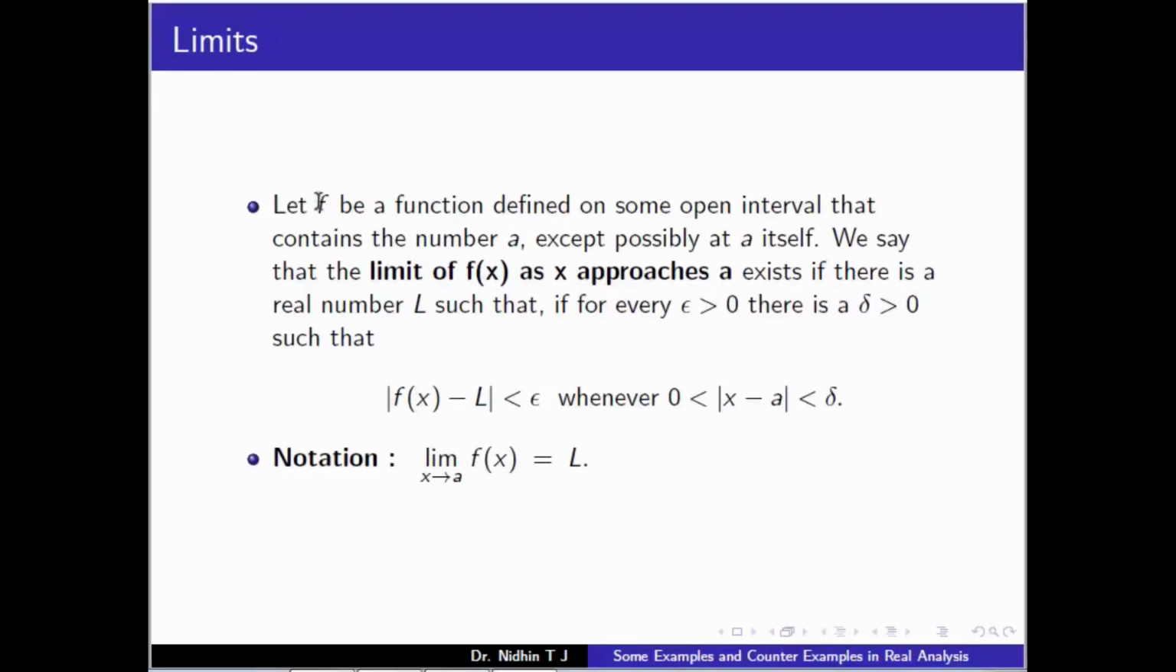We start with the definition of the limit of a function. We say that the limit of f of x as x approaches a point a is L if there exists a real number L such that for every epsilon greater than 0 there is a delta greater than 0 such that mod f of x minus L is less than epsilon whenever 0 is less than mod x minus a, which is less than delta. So this is the deleted neighborhood of a, and we denote this by limit as x tends to a of f of x equals L.